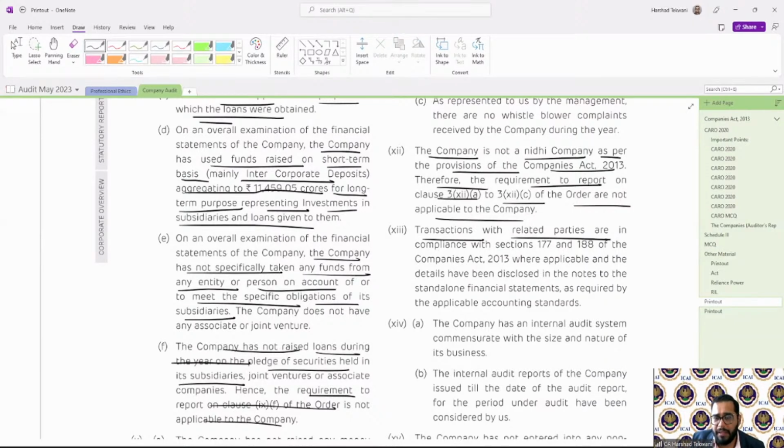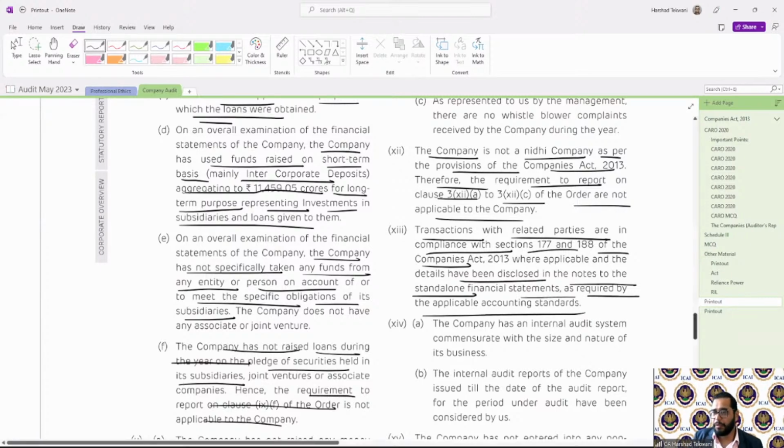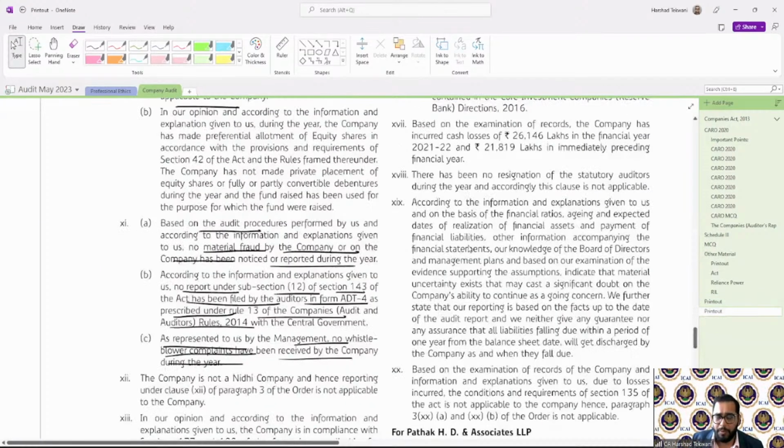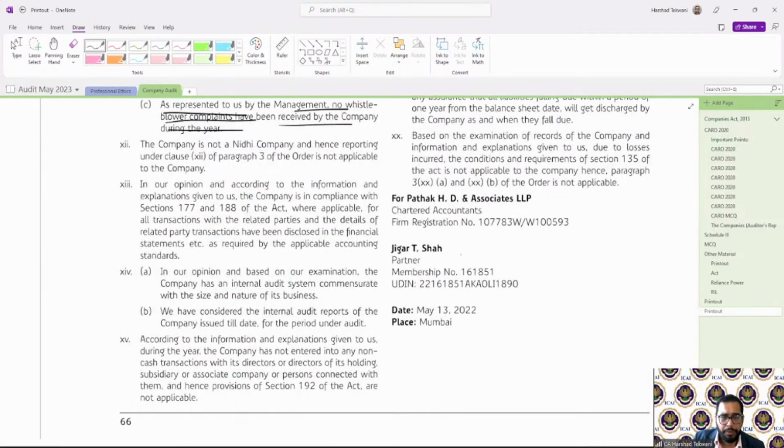Transactions with related parties are in compliance with sections 177 and 188 of the Companies Act, and the same have been disclosed in the notes to accounts in the standalone financial statements as required by the applicable standards. Same in the other example also. The company is in compliance with sections 177 and 188 of the Act, where applicable, for all the transactions with the related parties, and the details of related party transactions have been disclosed in the financial statements as required by the applicable accounting standards.